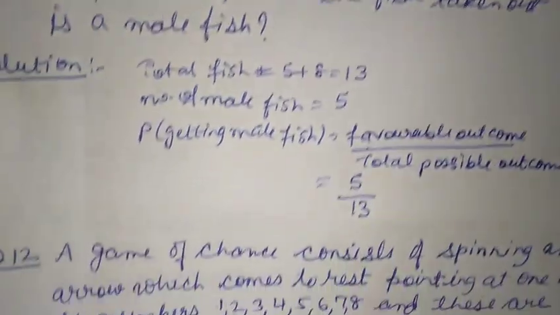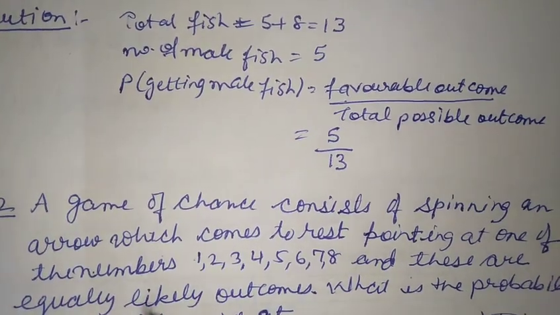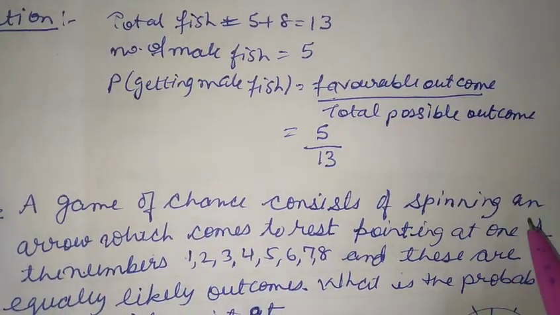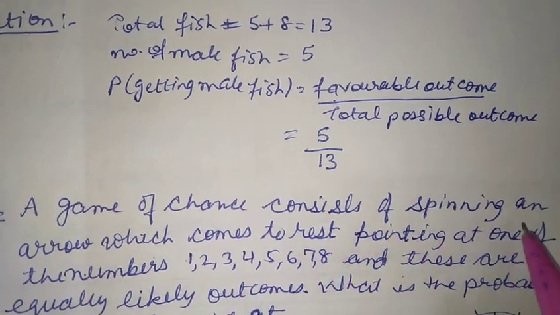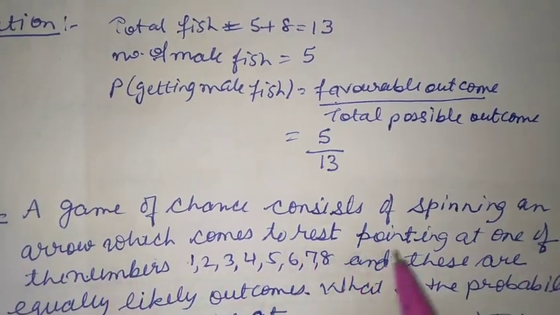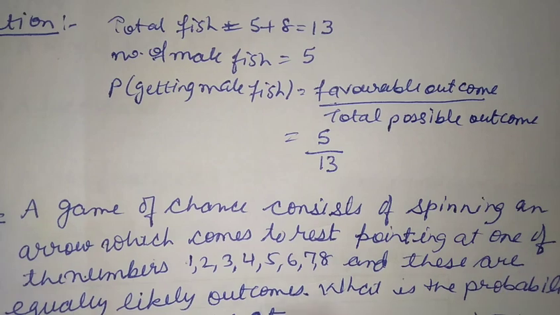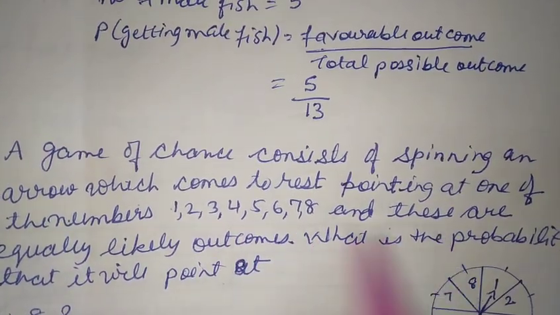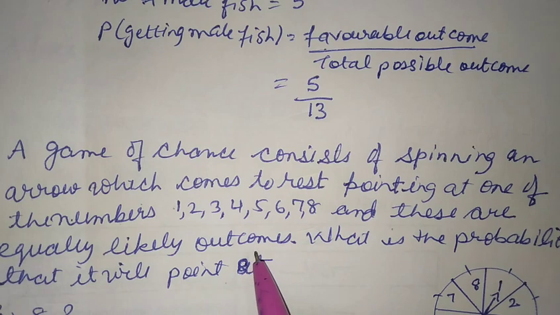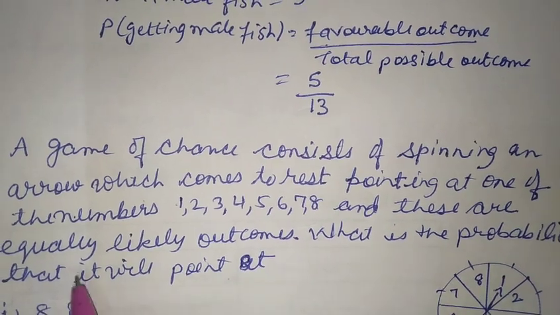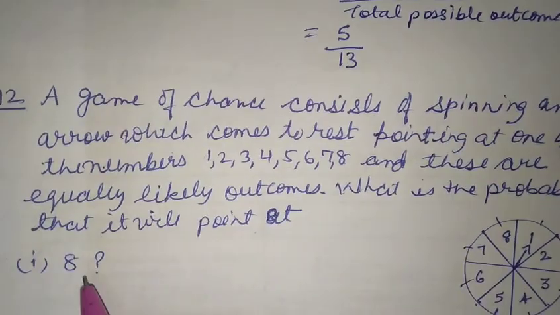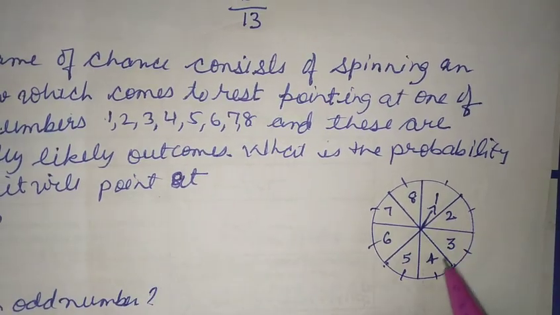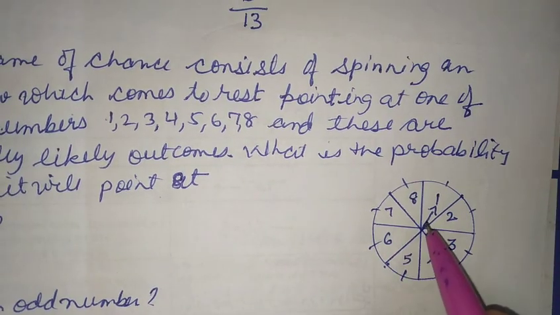Now let's go to question number 12, that says a game of chance consists of spinning an arrow which comes to rest pointing at one of the numbers 1, 2, 3, 4, 5, 6, 7, 8, and these are equally likely outcomes. So what is the probability that it will point at 8? So we see here we have 8 outcomes here, 1, 2, 3, 4, 5, 6, 7, 8.